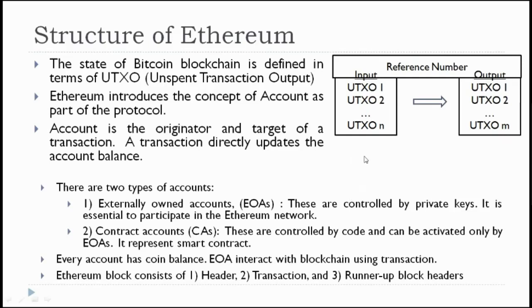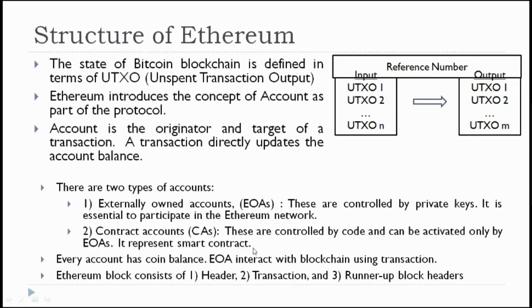Any business logic upon execution, whatever amount it has to receive or send, everything will be based upon the smart contract account number, and with reference to it these operations will happen. So there are two types of accounts: externally owned accounts, which are controlled by private keys and are essential to participate in the Ethereum network. While the contract accounts are controlled by code and can be activated only by externally owned accounts.